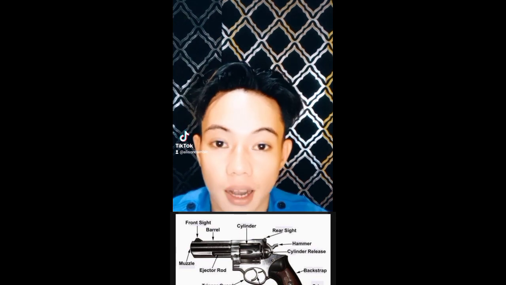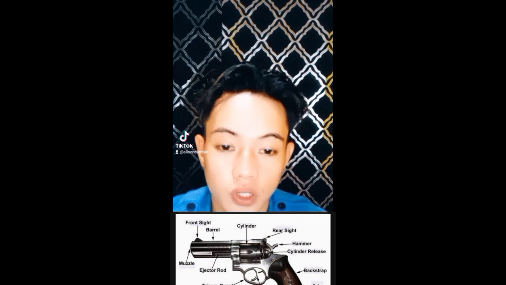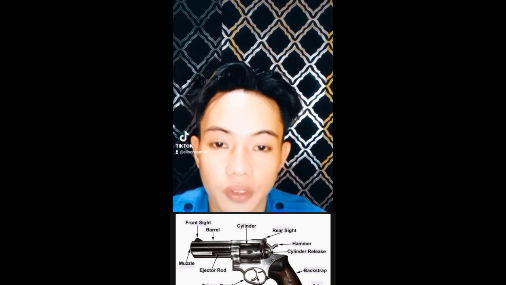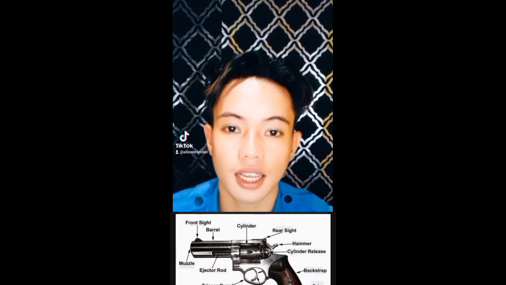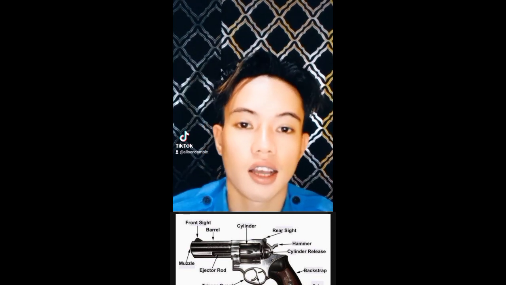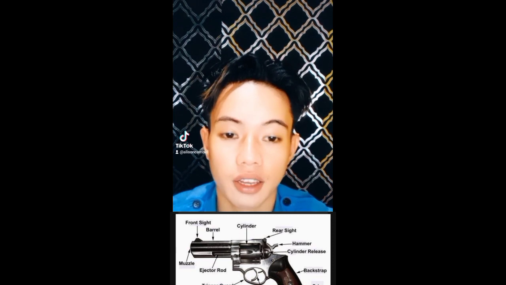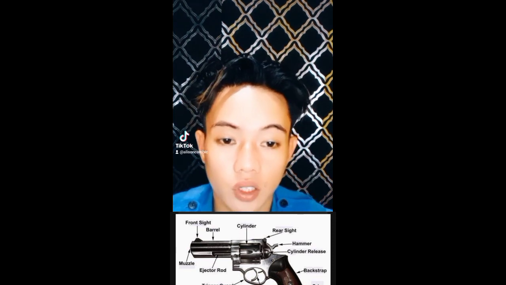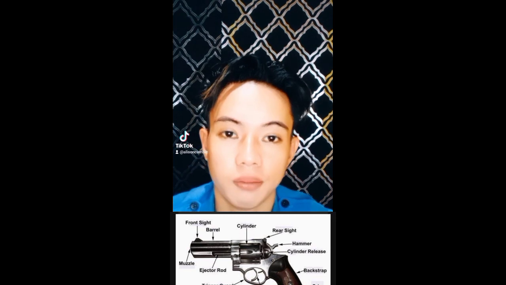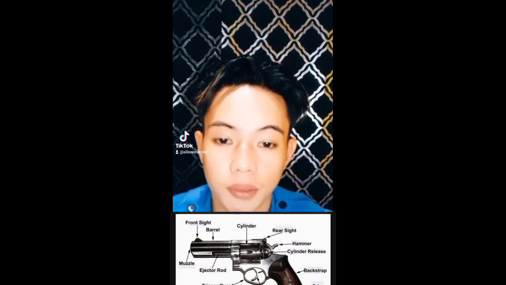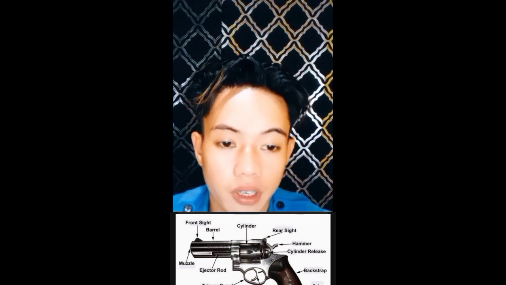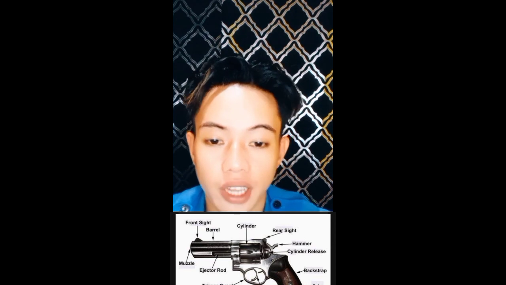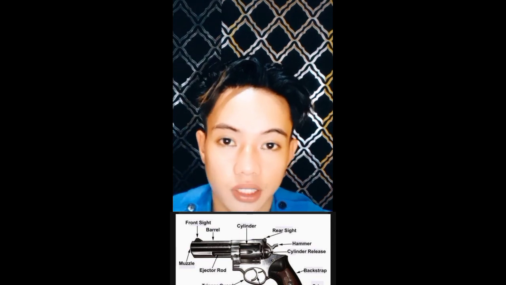Next is the backstrap. The backstrap allows the user to change the circumference of the grip to fit their individual hand size. Next is the cylinder release. A cylinder release will unlock and swing out the cylinder to the left of the firearm. Next is the hammer. A hammer is used to strike the percussion cap, primer, or a separate firing pin to ignite the propellant and fire the projectile.